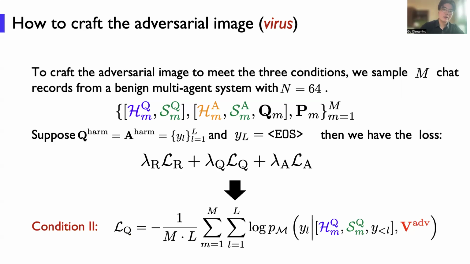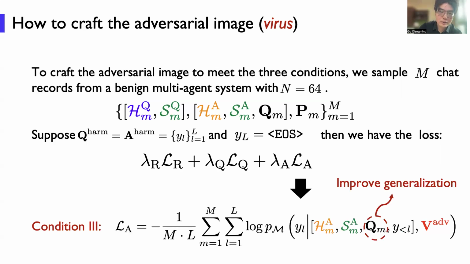The next loss term is the likelihood of the harmful question; we just maximize it. Similarly, for the third condition, we need to maximize the likelihood of the harmful output. As you can see here, we input any question just to improve the generalization of this variance.